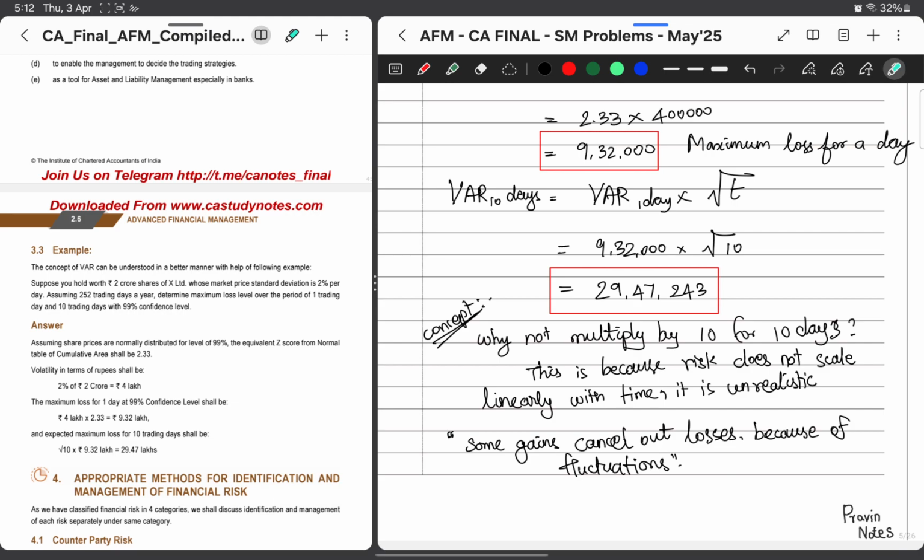My assumption is that my loss will not exceed 9,32,000 per day. But let's say the first day I'm getting a loss of 9,32,000 and the second day I'm getting a profit of 5 lakh or 10 lakh and the third day I'm getting a loss, then the fourth day loss or profit, whatever. So it fluctuates, it's not linear. My assumption should be realistic, right? Some gains cancel out the losses because of fluctuations. That is why we are using the root of time.